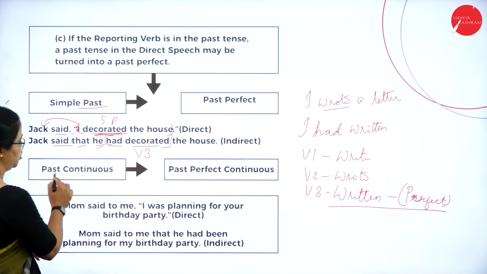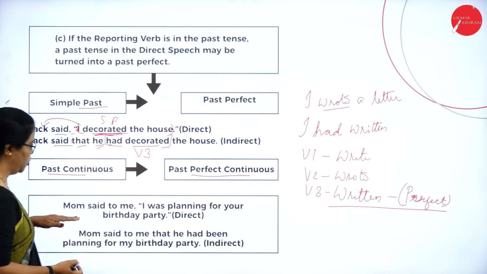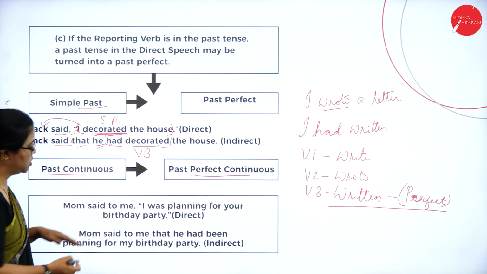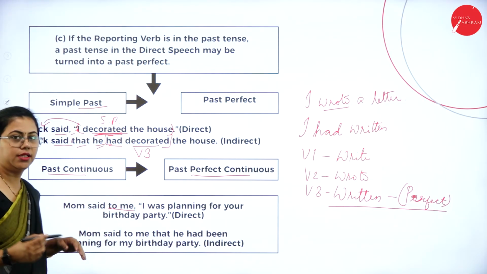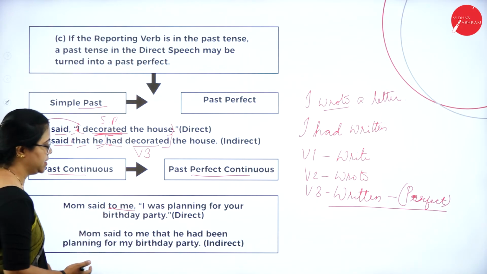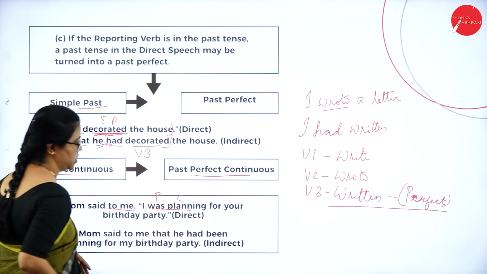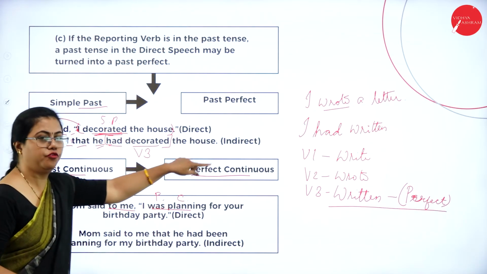Let us now move on to past continuous. It will change to past perfect continuous. How do you do it? "Mom said to me." This "to me" is an extra thing, as there is another listener also, but that's fine. You can include it as it is. "I was planning." This is past continuous, so this will change to past perfect continuous.